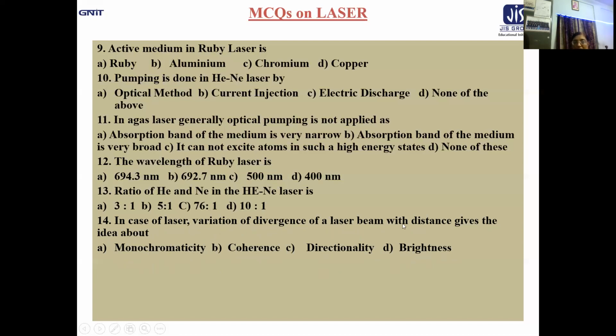Variation of divergence of a laser beam with distance. So if laser beam diverges with distance, then which property you are encountering? Is it monochromaticity, coherence, directionality, or brightness? Obviously, directionality will be the answer because we are considering the variation of divergence. So, it is directionality or collimated property. I think all of you understand, isn't that?